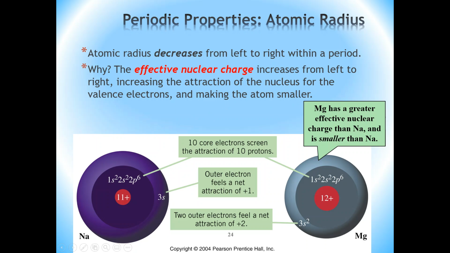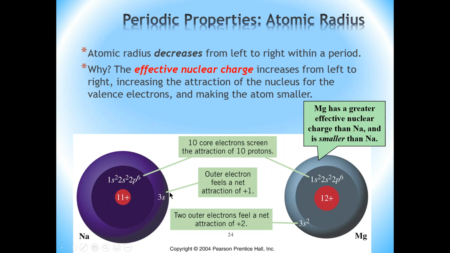So just as an example here, let's say we look at the sodium atom, and this representation of the sodium atom, of course, has 11 protons, because that's the atomic number. And then within the first and second shell, you have a total of 10 electrons, right? So those are the core electrons. Now, outside of that, you have the valence electron, and there's only one of them in the 3s orbital of the third shell, all right?